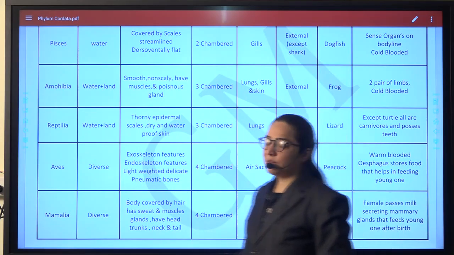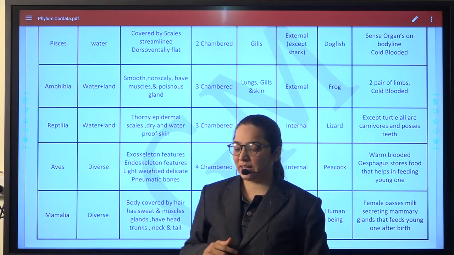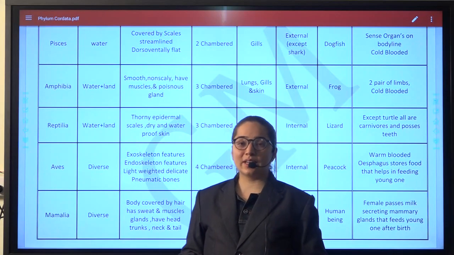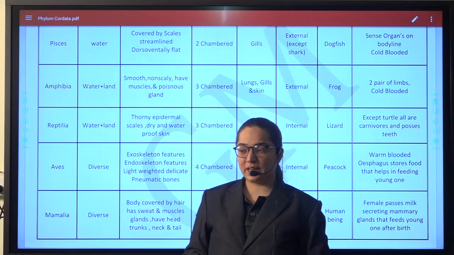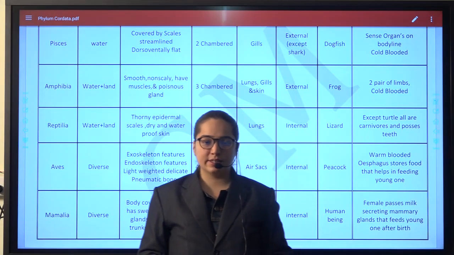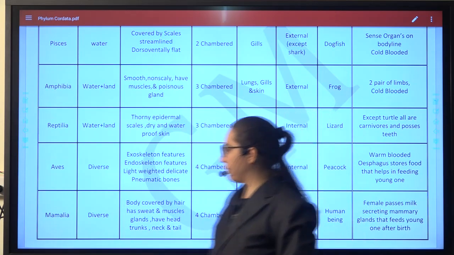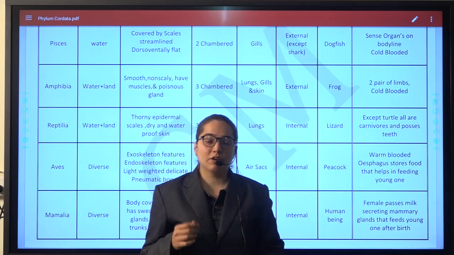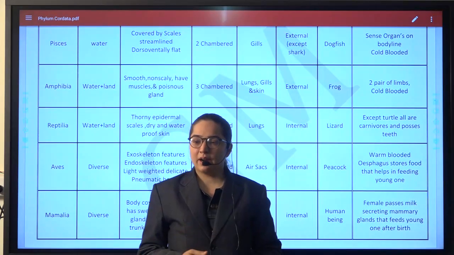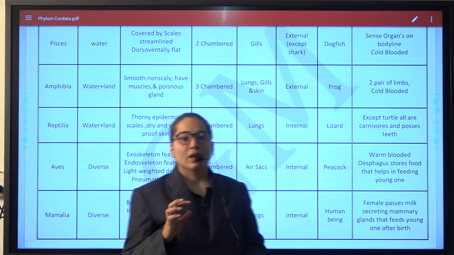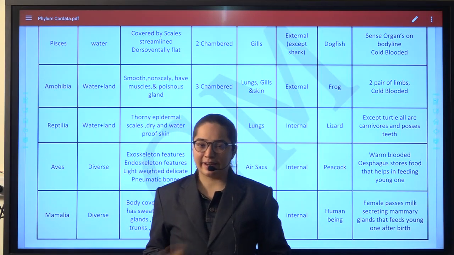If we talk about aves, then if we talk about the exoskeleton, then exoskeleton features they are having feathers. And what is the endoskeleton feature? Endoskeleton features they are having light weighted, very delicate pneumatic bones. Then if we talk about class Mammalia, then their body is covered by thin hair and they are having sweat glands. Some of them have trunk, tail and neck.